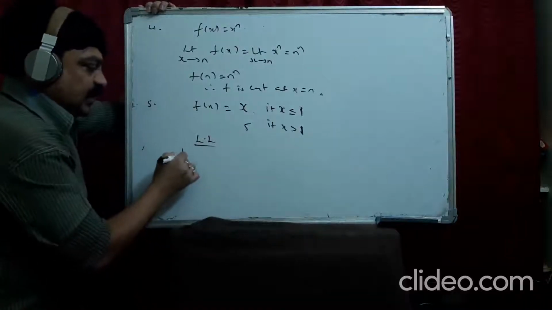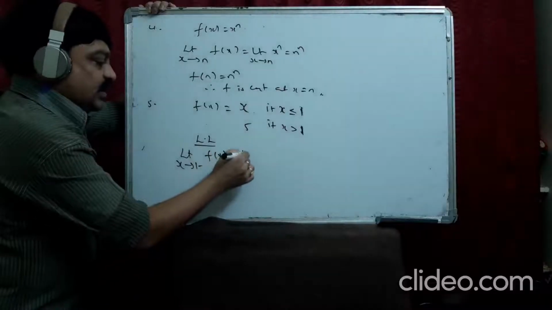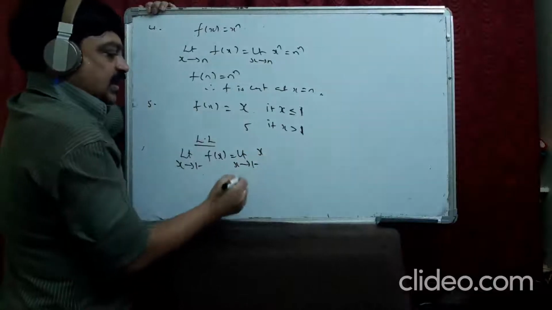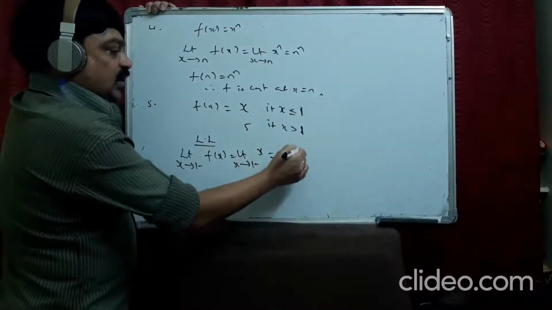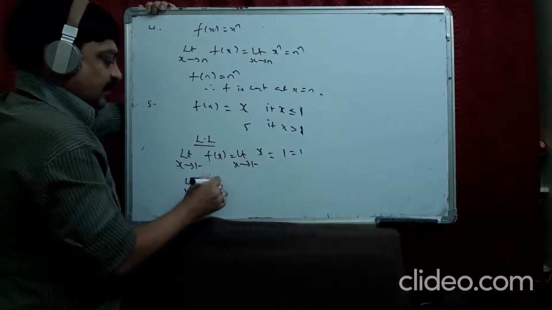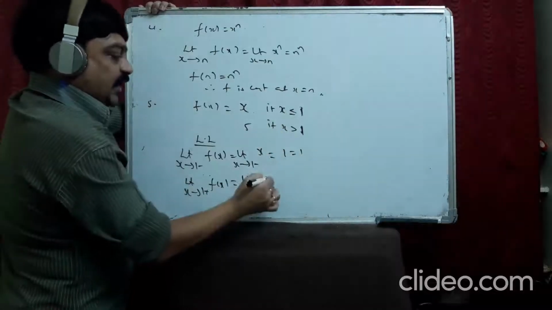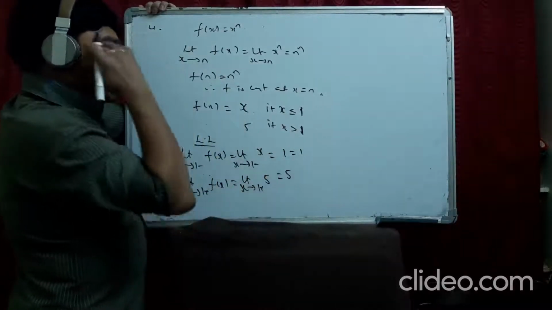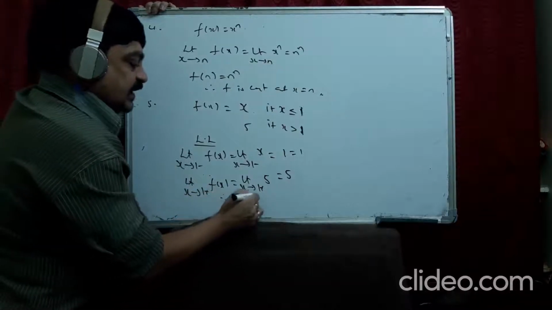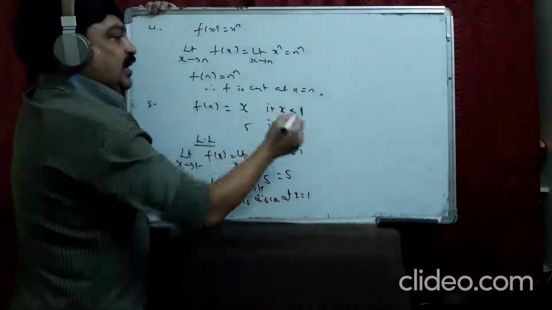Left limit, limit x tends to 1 minus. 1 minus means the function which is before 1. What is the function before 1? x. Now let us substitute 1 here. 1. Okay. Limit x tends to 1 plus of f of x. What is the function here? 5. It is a constant, so we give 5 only. Are these two equal? No, these two are not equal. Therefore f is discontinuous at x equal to 1.